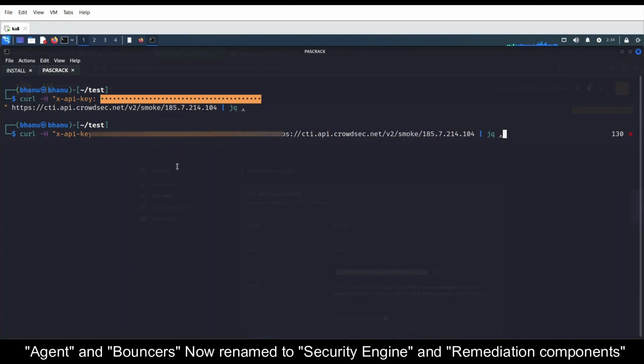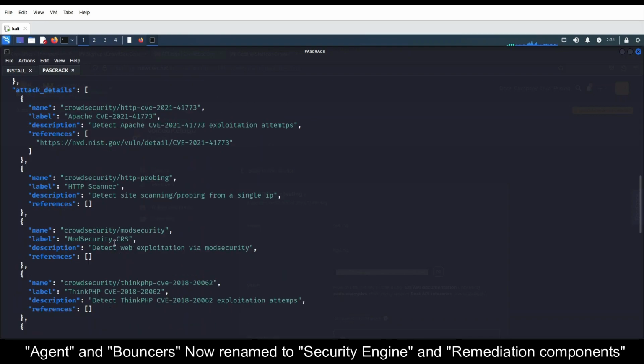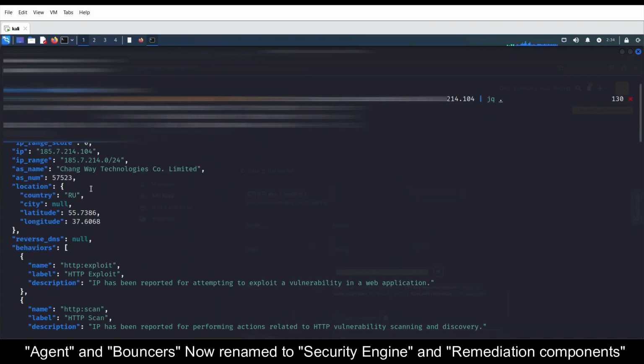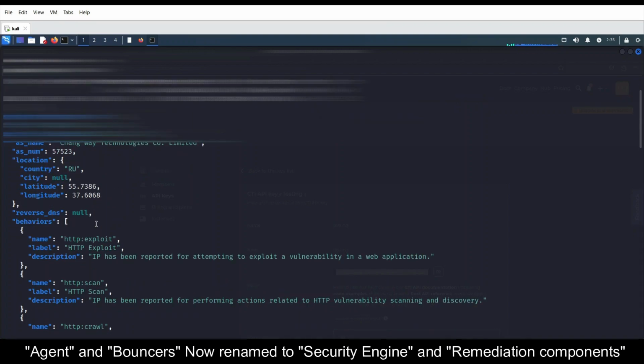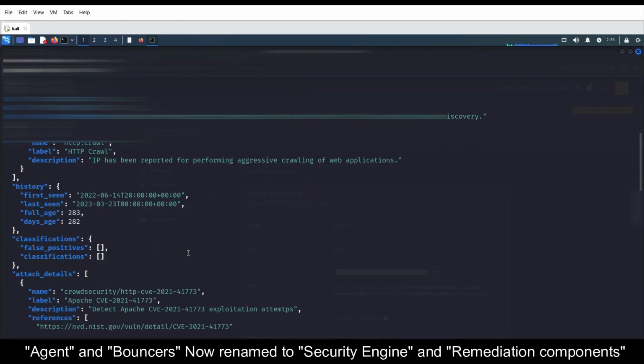Let's test this default IP. Let's see how it's going to work. See, we received some results from the API also, like what exactly the IP is. I guess it is from RU, which means Russia, so one Russian IP. The HTTP exploit IP has been reported for attempting to exploit vulnerabilities in web applications. So you'll receive complete information about an IP.